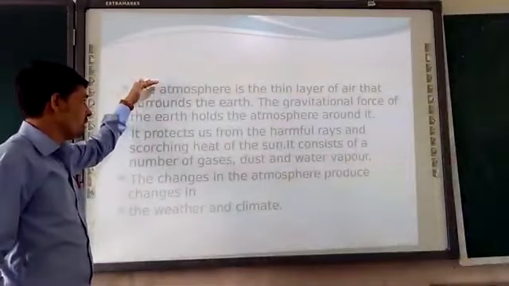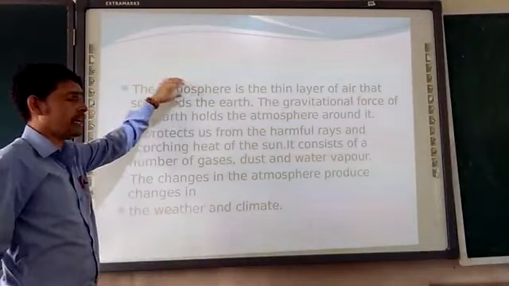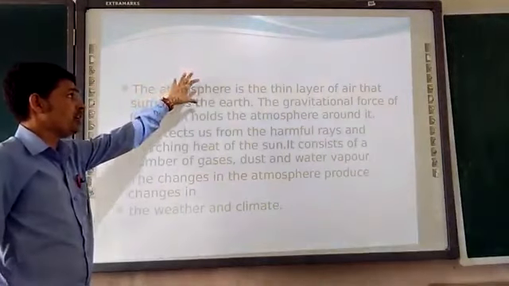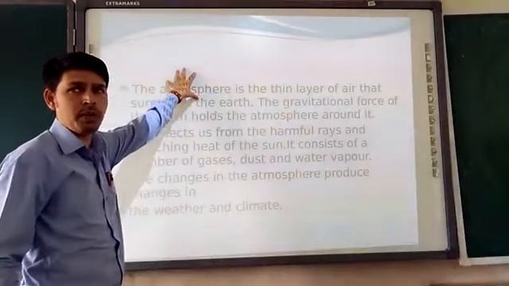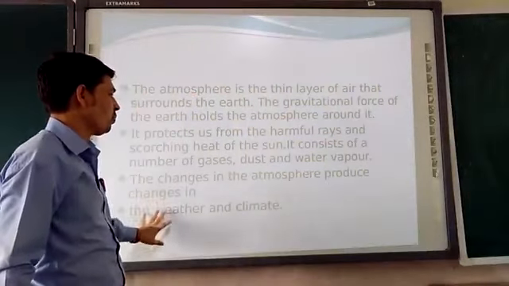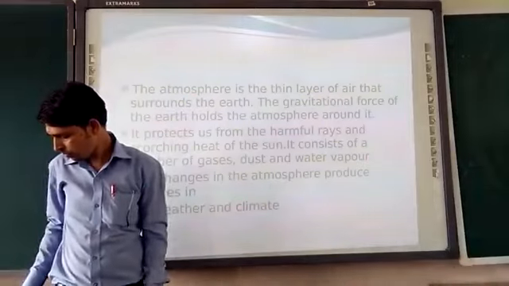Moving on to what the atmosphere is, in chapter number 4 or 5 we will discuss and talk about the composition of the atmosphere, and we will discuss more about the atmosphere.